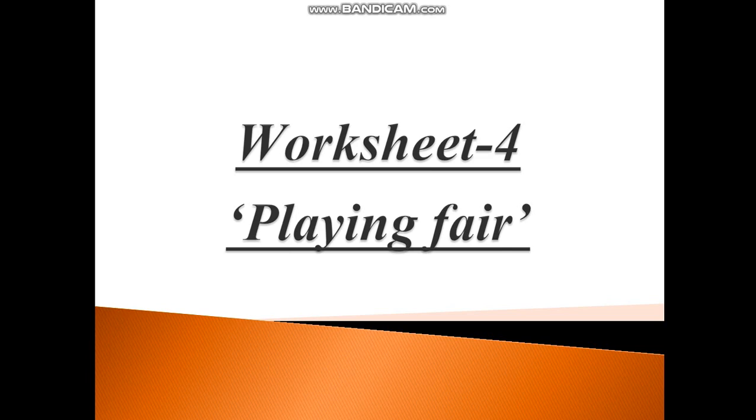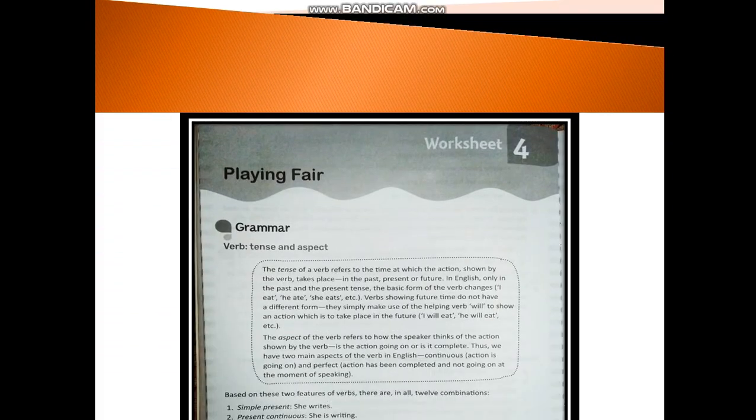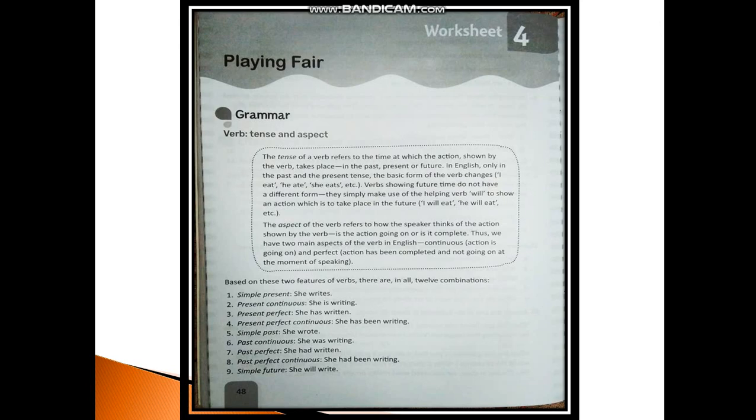Today in this class we will be doing the fourth worksheet from your workbook New Pathways. The title of this worksheet is Playing Fair. Now here you can see there's the grammar part: verb, tense and aspect. The tense of a verb refers to the time at which the action shown by the verb takes place. Now we have already done verbs and tenses, so you must be clear about this topic.